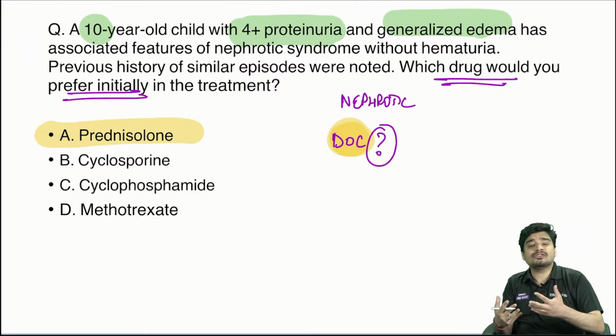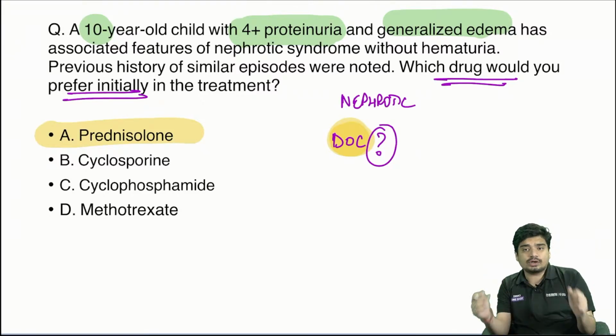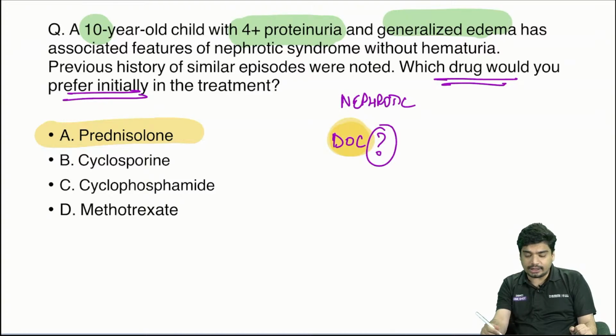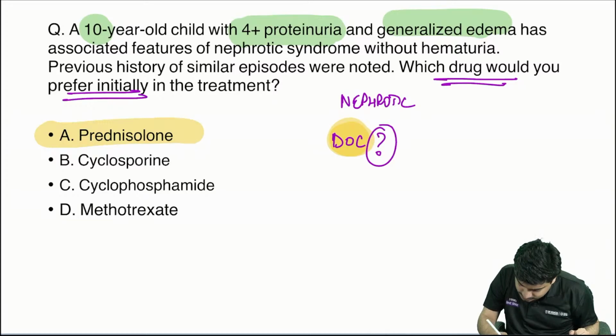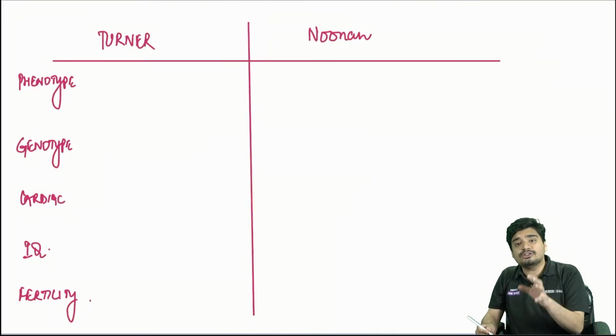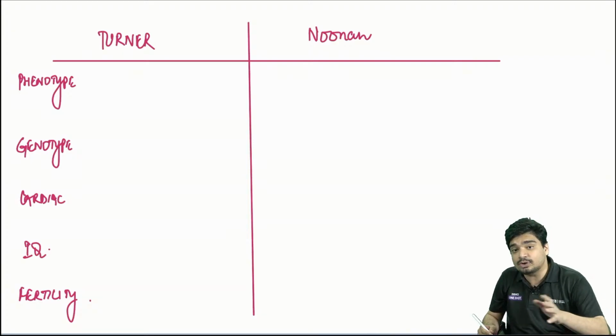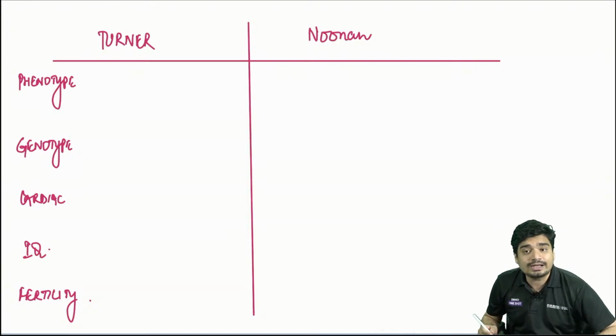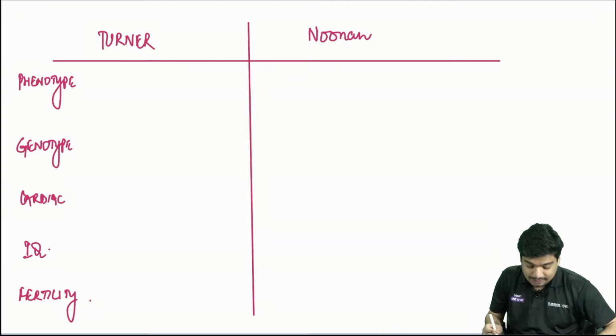So this is how they ask questions related to nephritic and nephrotic syndrome. Now, I'm going to tell you one very important genetic disorder which they love in FMGE. In fact, they don't like it as far as your NEET PG is concerned. It's your Noonan syndrome.